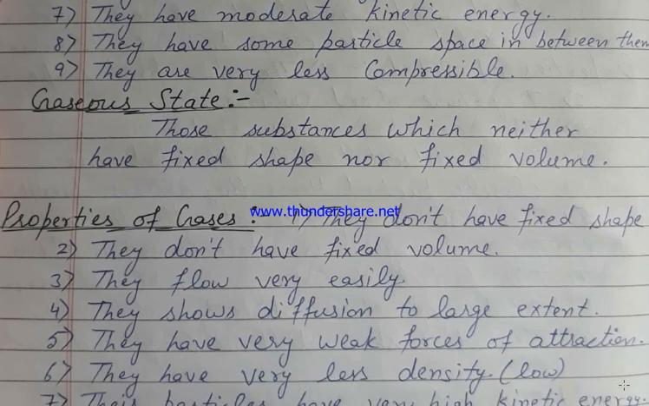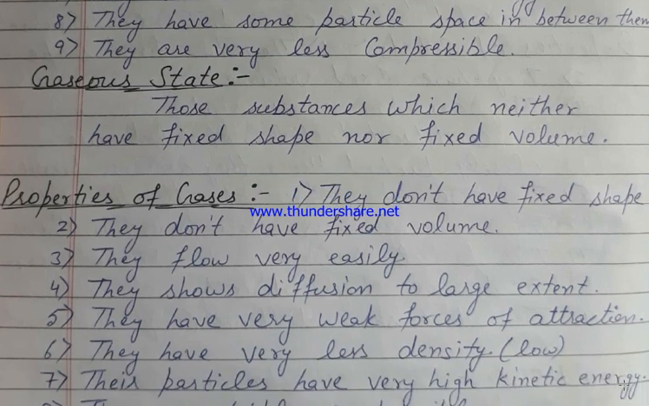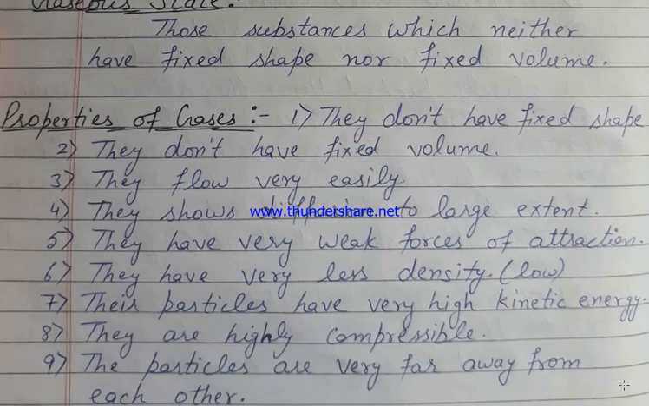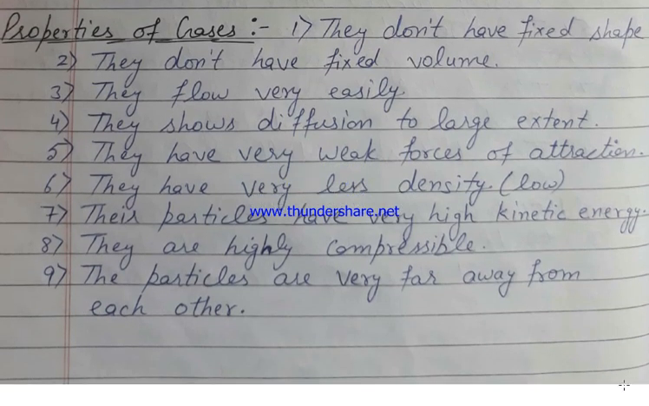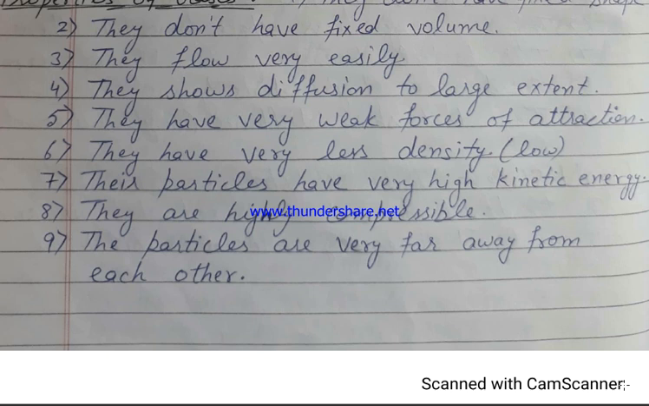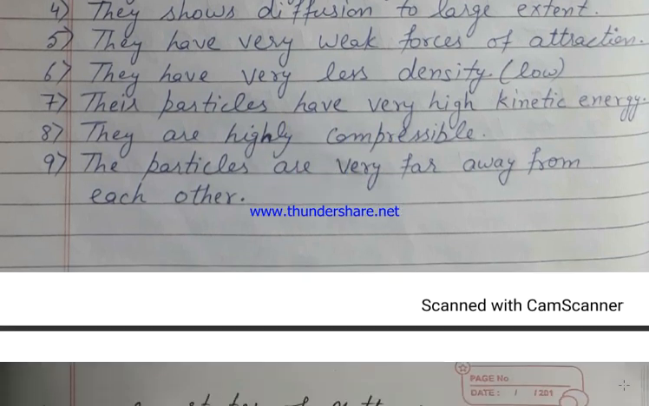Next is the gaseous state, those substances which have neither fixed shape nor fixed volume. The properties of gases: they have no fixed shape or fixed volume, they flow very easily, diffusion is very large, forces of attraction are very weak, density is very low, the particles have high kinetic energy, and gases are highly compressible.